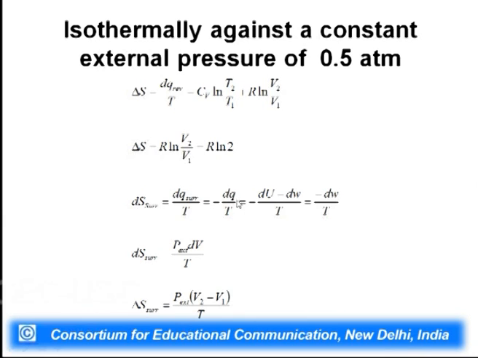And from the first law of thermodynamics, dq is simply equal to dU minus dw, so we can simply write this as minus dw by T, which is dS surrounding equal to P external dV by T, and delta S surrounding is equal to P external times V2 minus V1 by T. So, this is the way to calculate delta S surrounding. Delta S system we will always calculate using this equation, and delta S surrounding will be calculated using dq surrounding by T.